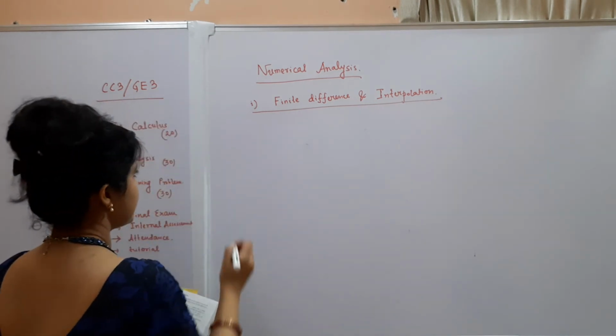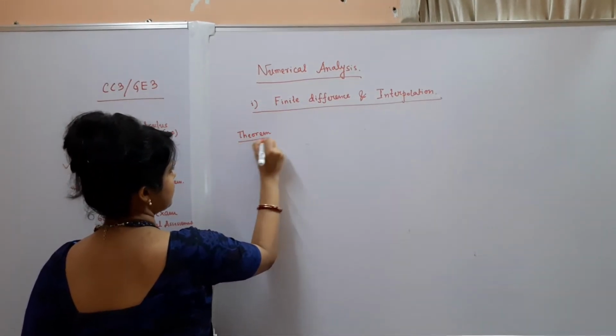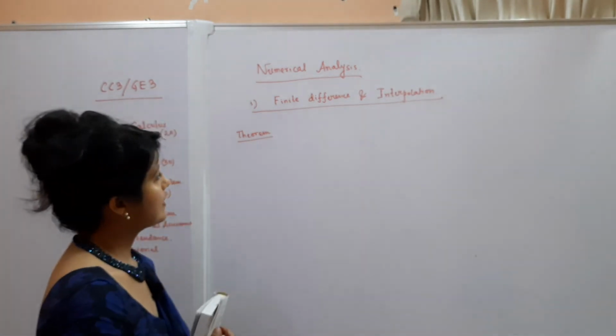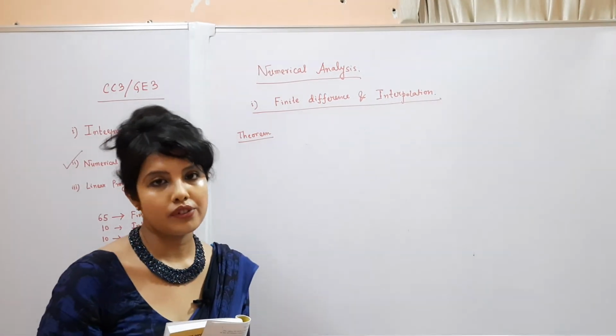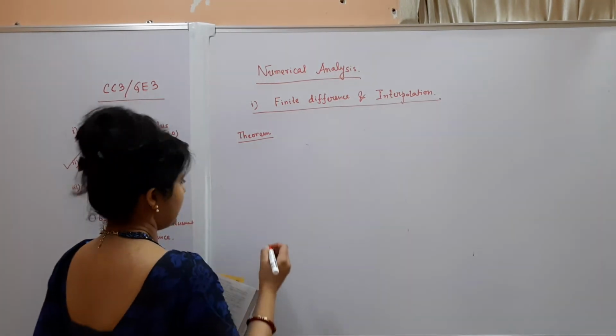So the result is, this is actually a theorem, but the result is very important, and this result is very useful for solving problems especially. Okay.